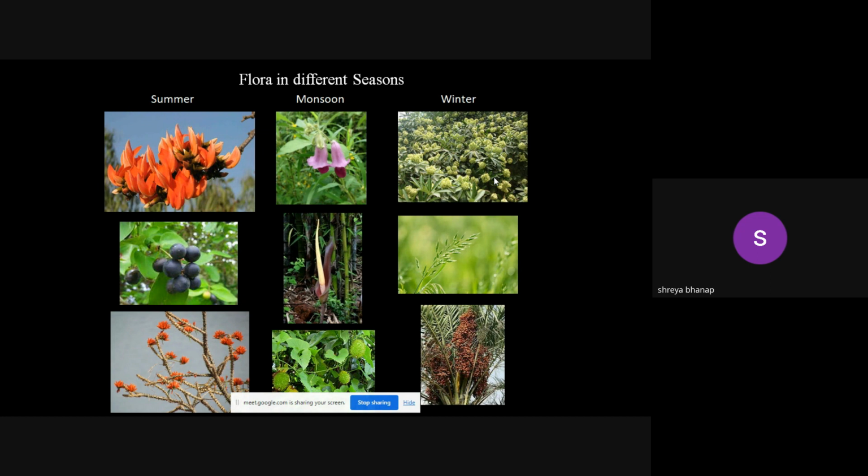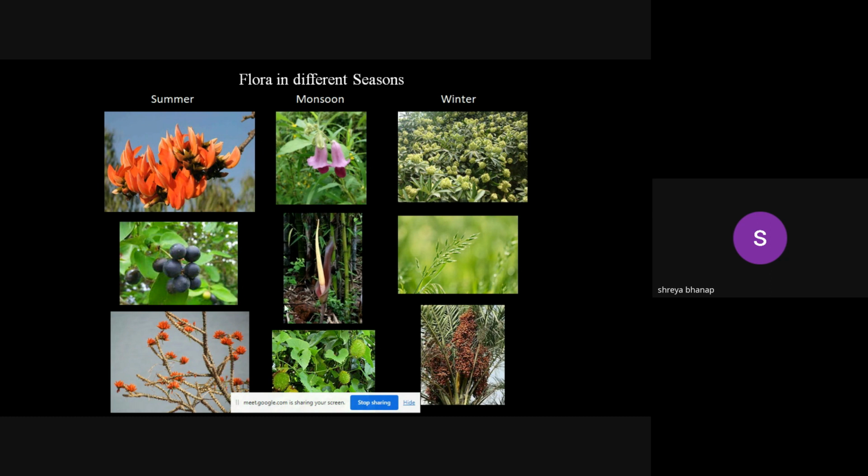So they are mostly annuals, and during the monsoon season they will come out. So you can observe plants like the sesame plant, which is there. This is the sesame flower, which flowers during the monsoon season. And the climbers are also there in the monsoon season.